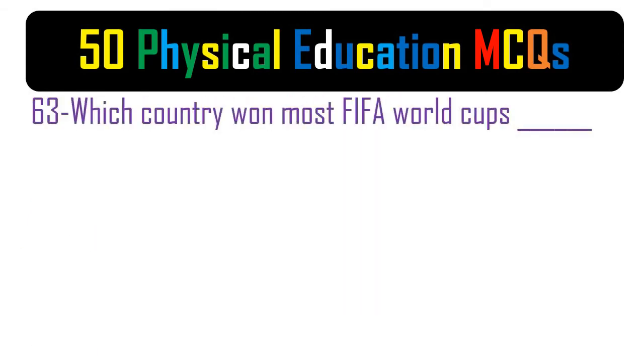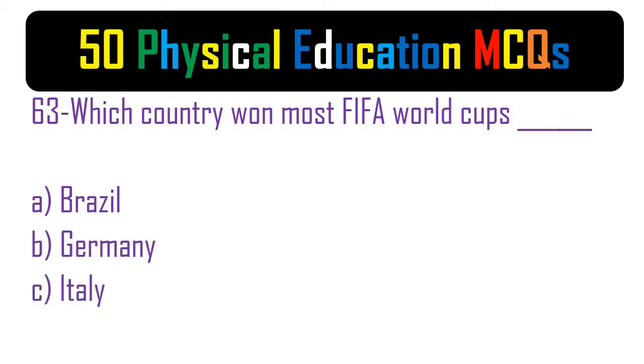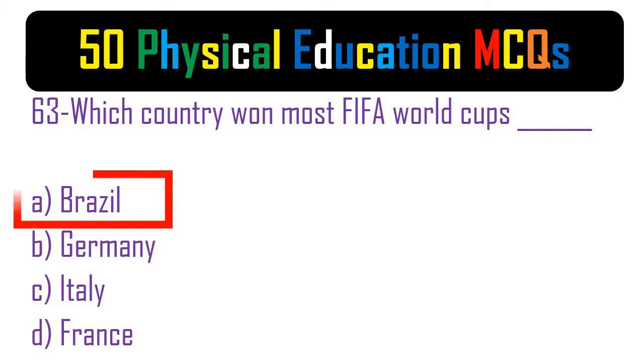63. Which country won the most FIFA World Cups? A. Brazil. B. Germany. C. Italy. D. France. The correct answer is A. Brazil.